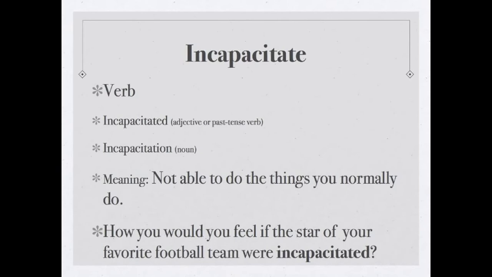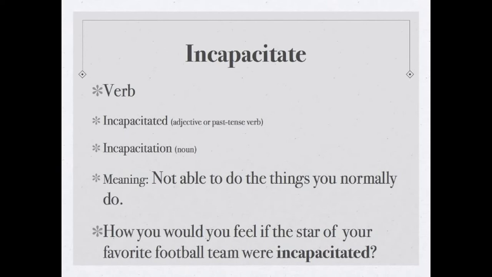The next word on our vocab list is incapacitate. In the stories we read, the word incapacitate will be used as a verb or action word, but there are many other ways you might see this word written in your regular reading. One way is written incapacitated. Now, this could be the past tense of the verb incapacitate, but it could also be an adjective. You could describe someone or something as incapacitated. Another way you might see this word is in its noun form, which is incapacitation.